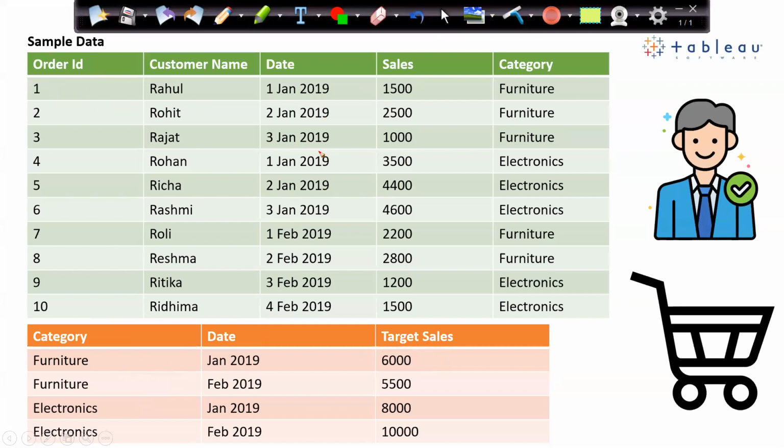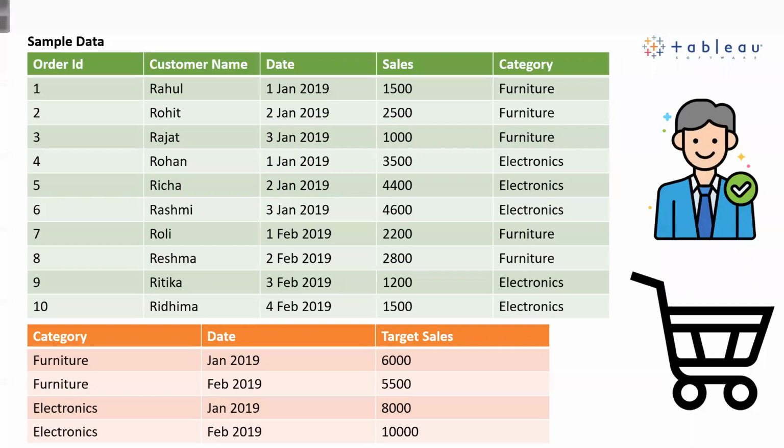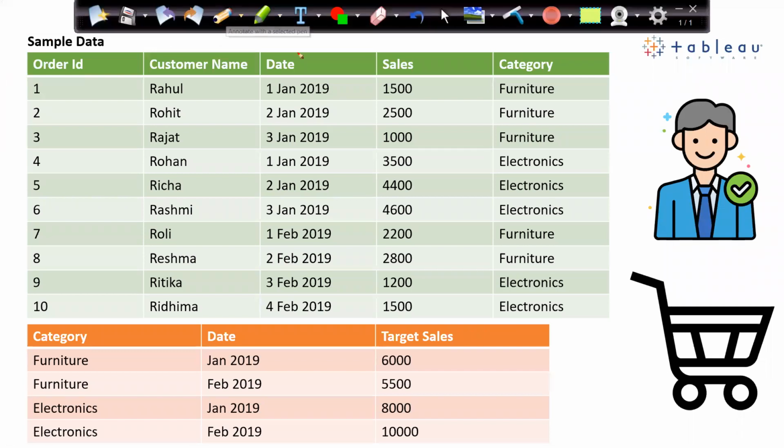So my question to you guys is, I want this table and this table both for my analysis. Which type of join should I go for? Is join going to work? If yes, how? If join is not going to work, then why? So here, if I try to go with a join, if I join this category with this category, first of all, it will do a cross join.